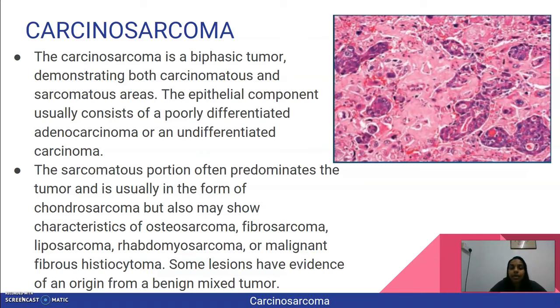Coming to the sarcomatous portion, it often predominates in the tumor and is usually in the form of chondrosarcoma, but it may also show characteristics of osteosarcoma, fibrosarcoma, liposarcoma, rhabdomyosarcoma, or malignant fibrous histiocytoma. Some lesions have evidence of an origin from a benign mixed tumor.